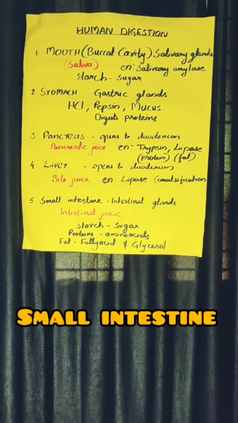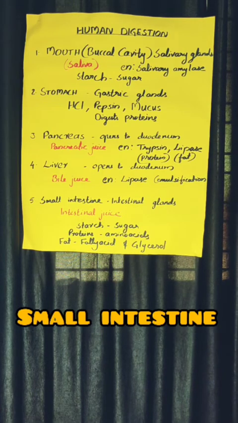Or we can say villi increase the surface area for absorption. And these villi are richly supplied with blood vessels. That's why blood is absorbing the digested food. So villi are richly supplied with blood vessels. Then absorption is over. The small intestine is absorbing the digested food.